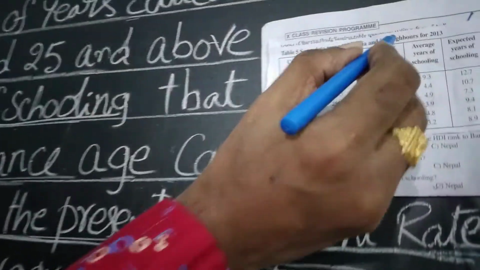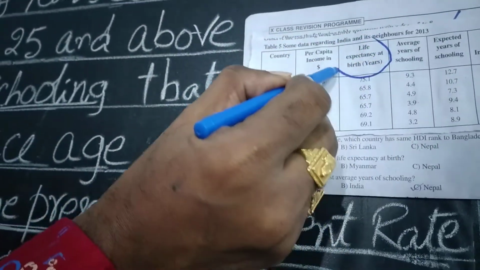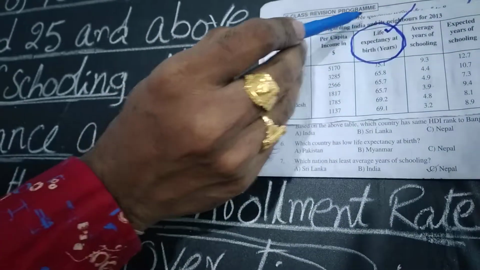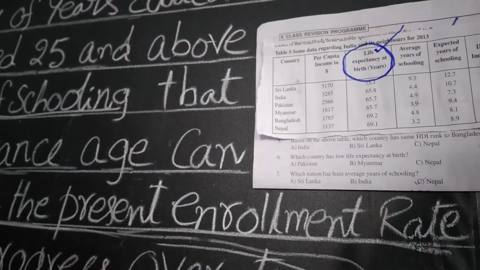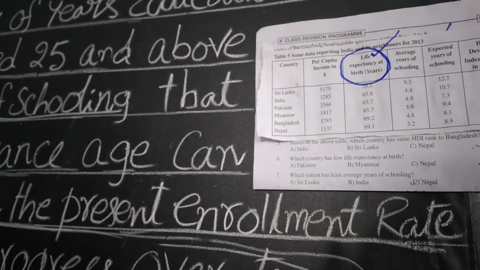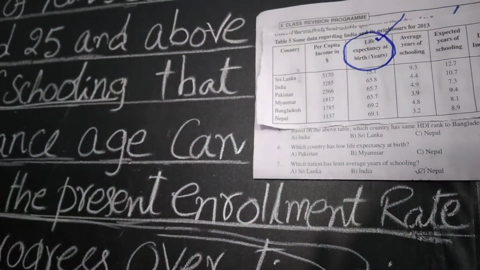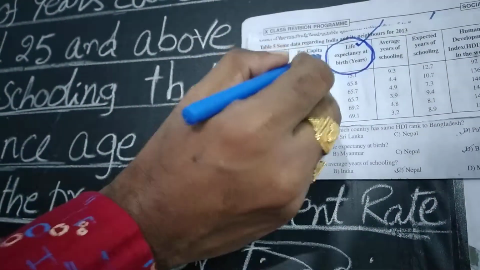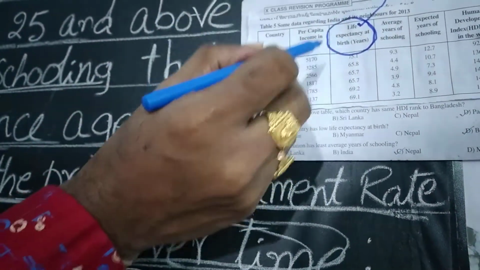Now we observe the data about the Human Development Index. See, this is the life expectancy rate. Now I will tell you the definition of life expectancy rate. Average expected length of life of a person we call the life expectancy rate. This is one of the criteria we use in the Human Development Index.